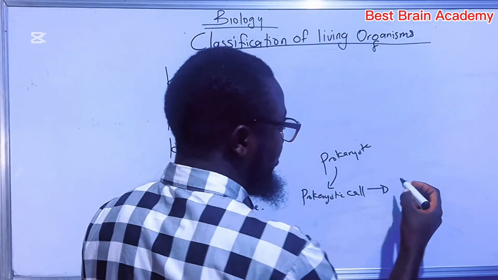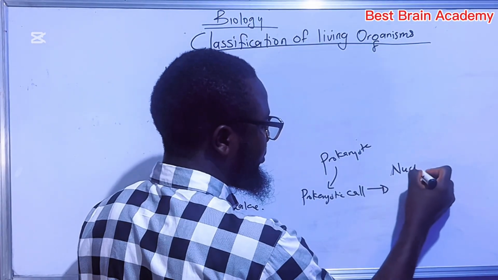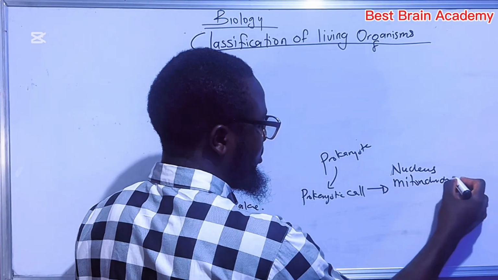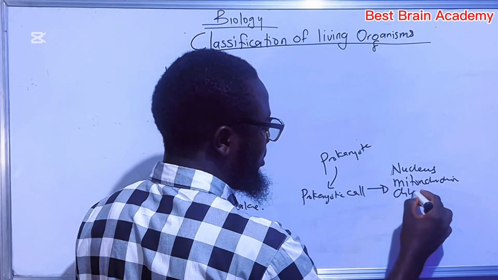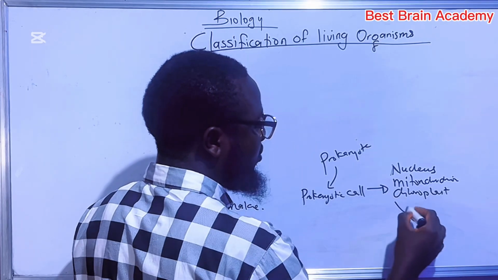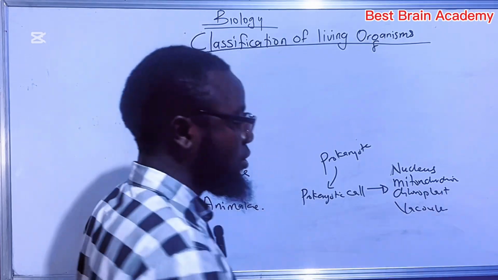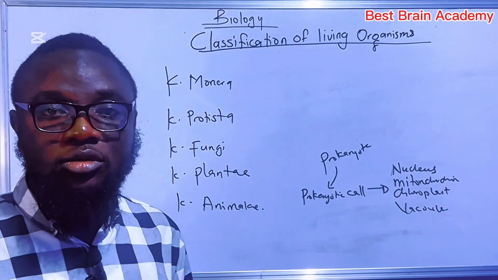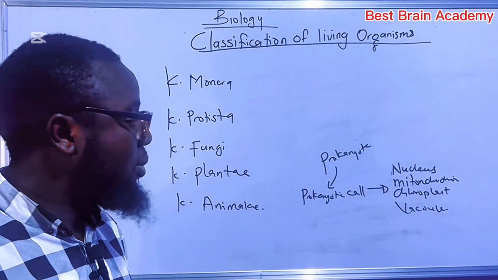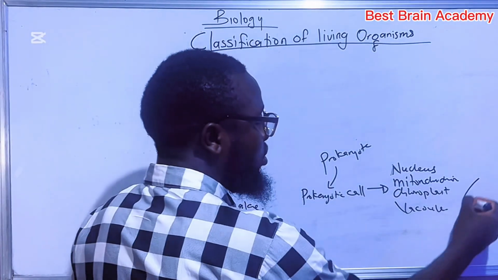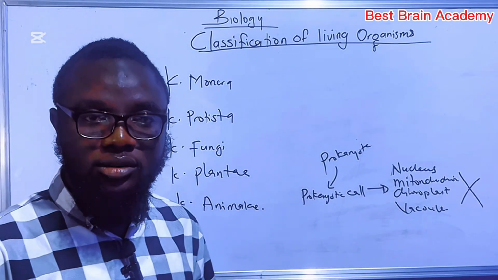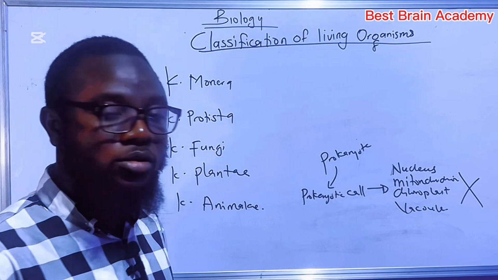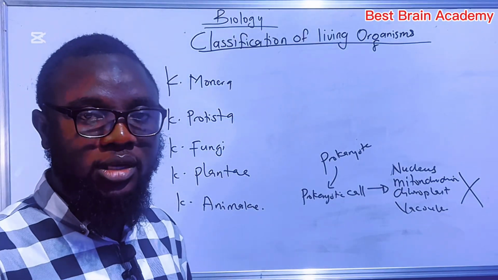Examples of that are the nucleus, the mitochondrion, the chloroplast, and the vacuole, etc. These organelles are said to be membrane-bound organelles because they have their own membrane inside the cell. So in prokaryotic cells, you should not see these organelles because they lack them, and most especially the nucleus. They don't have the nucleus, they will not have the mitochondrion, they will not have the vacuole. If they are plant cells, they will not have the chloroplast.